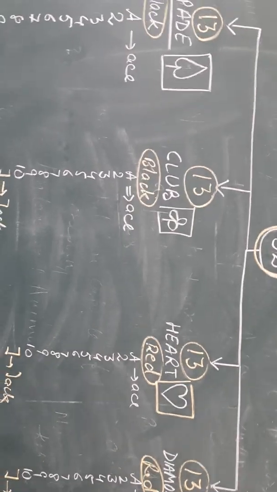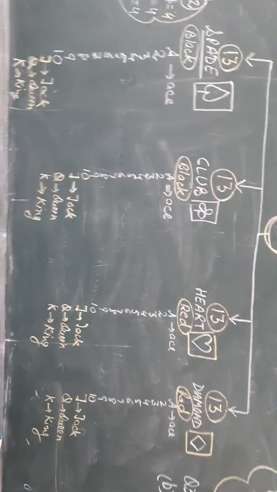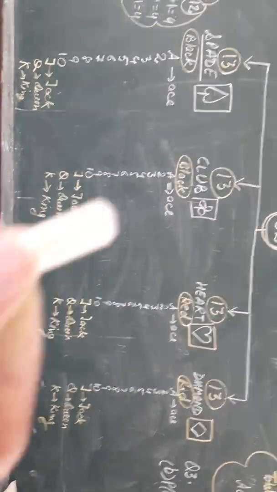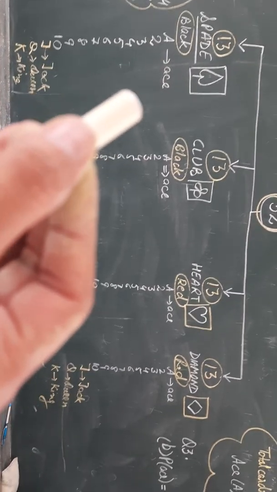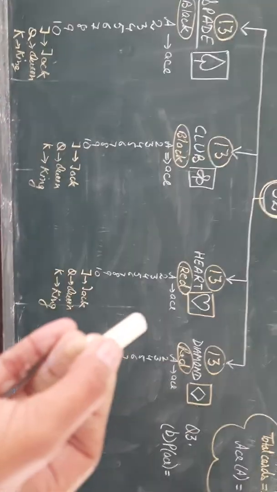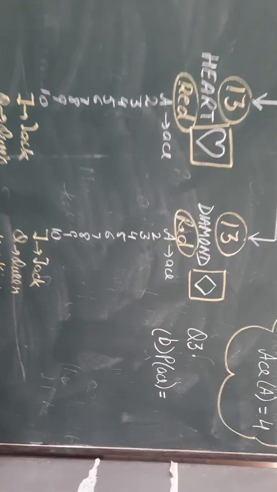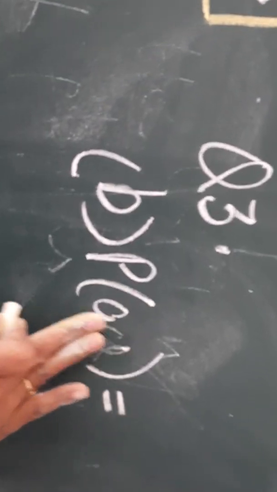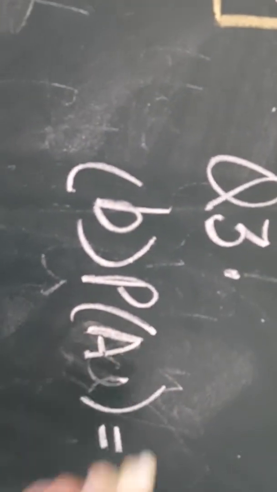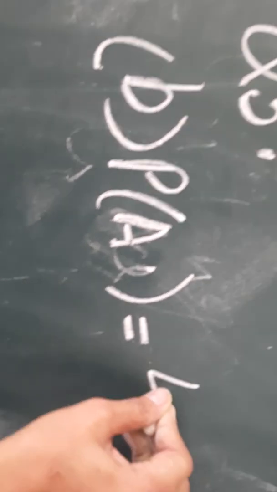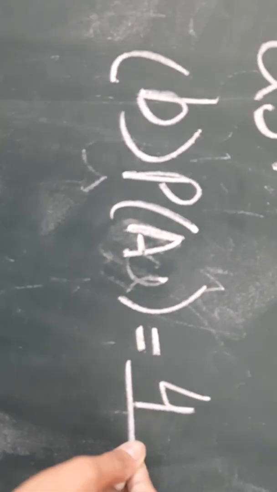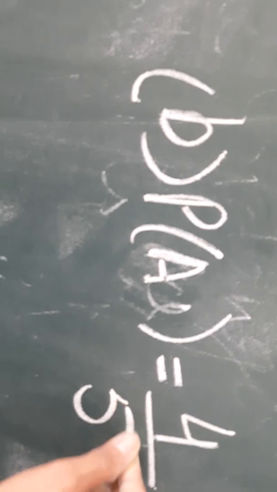Now the question is, what is the probability of getting an ace? In the book they are asking the probability of getting an ace. So let us count how many aces are there. 1, 2, 3, 4. So probability of getting an ace we can write in this form, or we can write it as A. So there are total 4 ace cards divided by total number of cards 52.